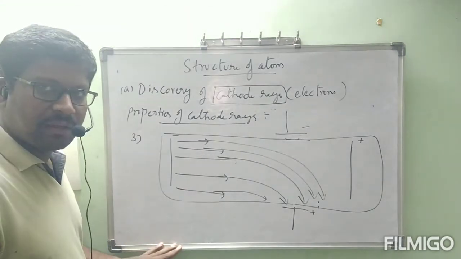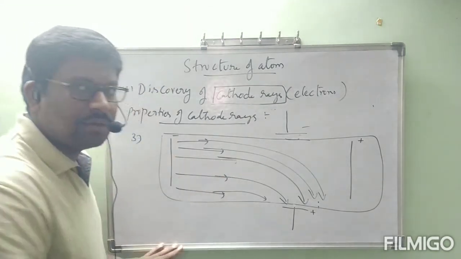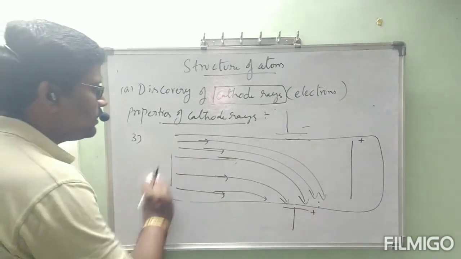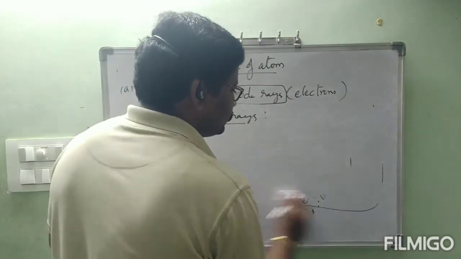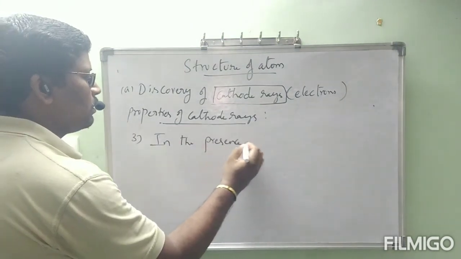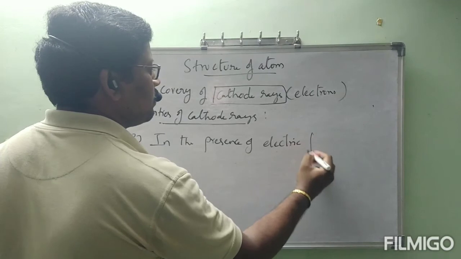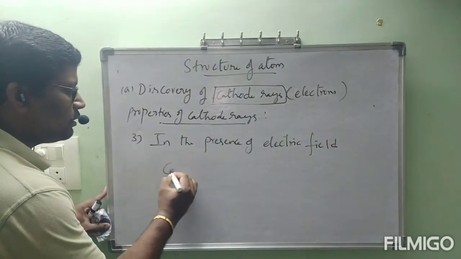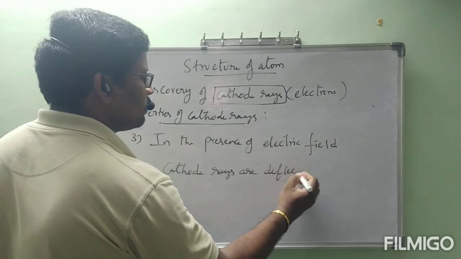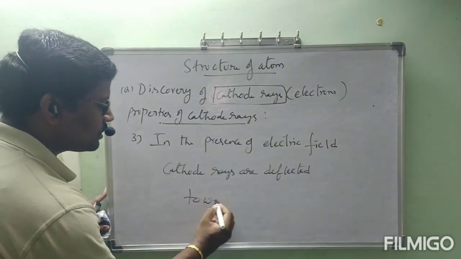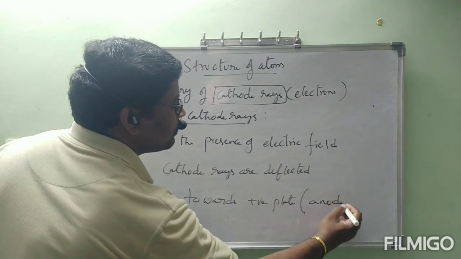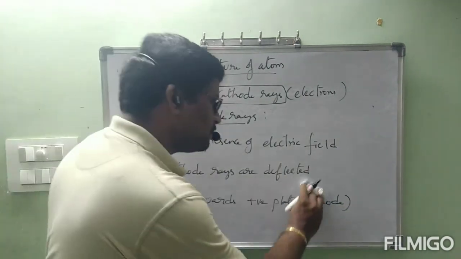In the presence of electric field, cathode rays are deflected towards the positive plate, or anode; or simply we can write positive plate, it is better.